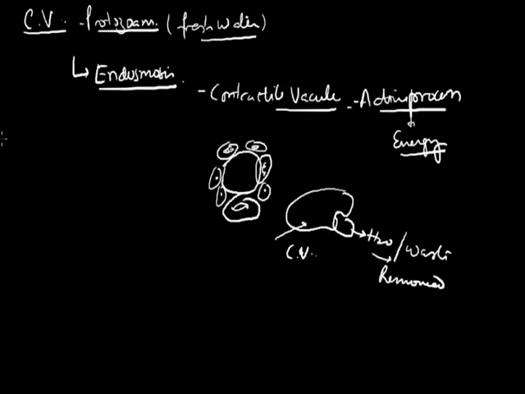Suppose we discuss the process of excretion in some other invertebrate group, that is platyhelminthes, means flatworms. These are multicellular animals, and there are specialized cells present inside the body of platyhelminthes members. They are known as flame cells.